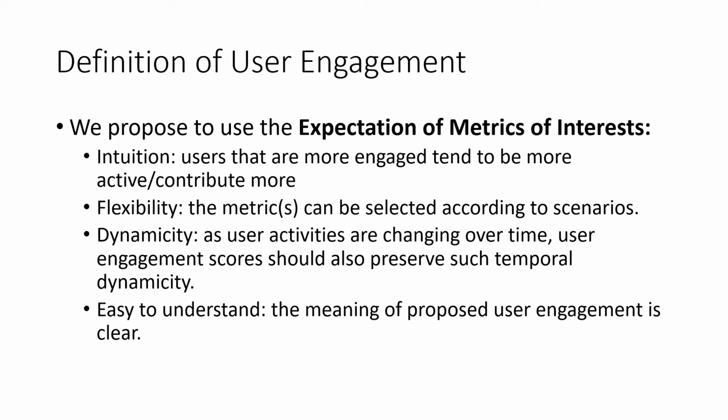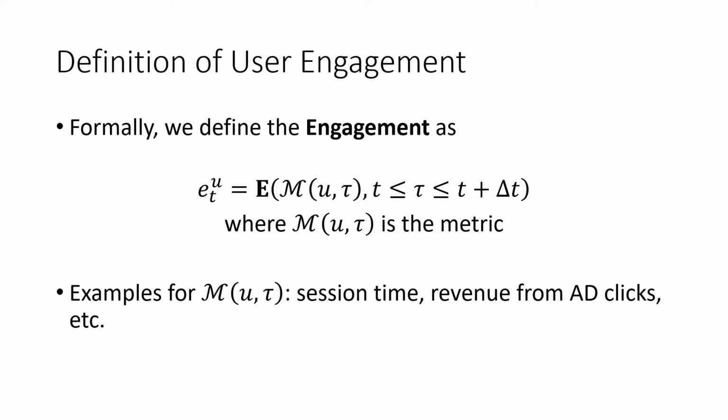Using the expectation of matrix ensures the flexibility of our definition, since the matrix can be selected according to different scenarios and different downstream tasks. As the matrices are changing over time, our definition makes sure the engagement score also has temporal dynamicity. Meanwhile, using a matrix of interest makes the definition of user engagement easy to understand and gives it a clear meaning. The formal definition is as follows.